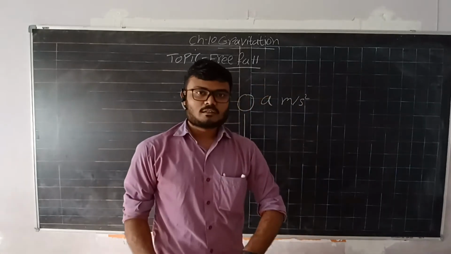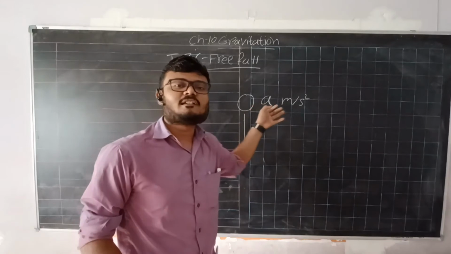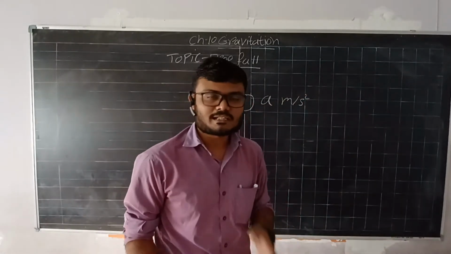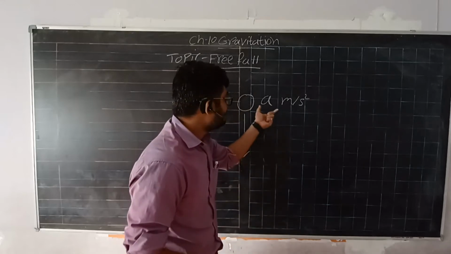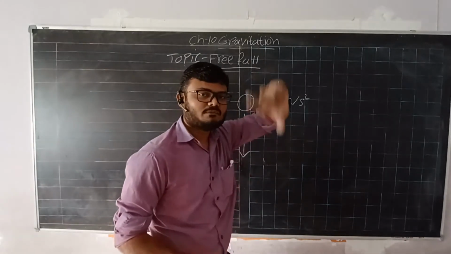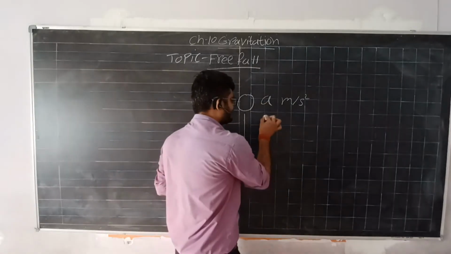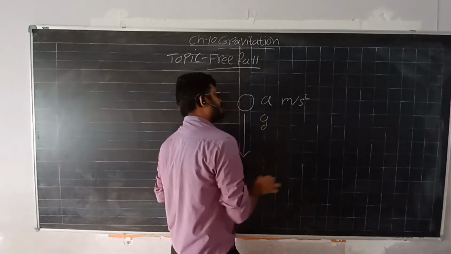So here, because the acceleration is due to the gravitational force of the earth, we will not denote that as a. We will denote that as small g.